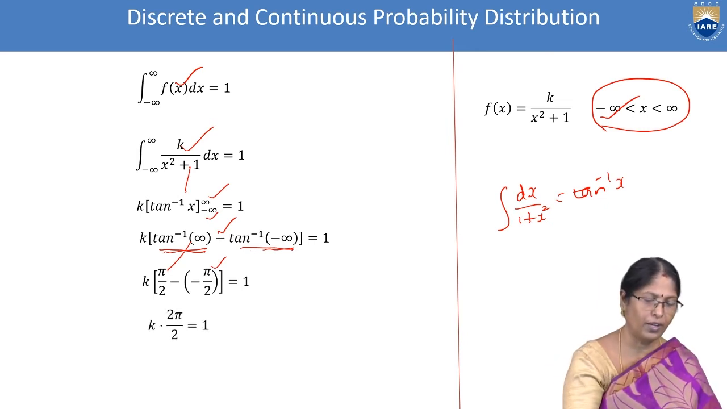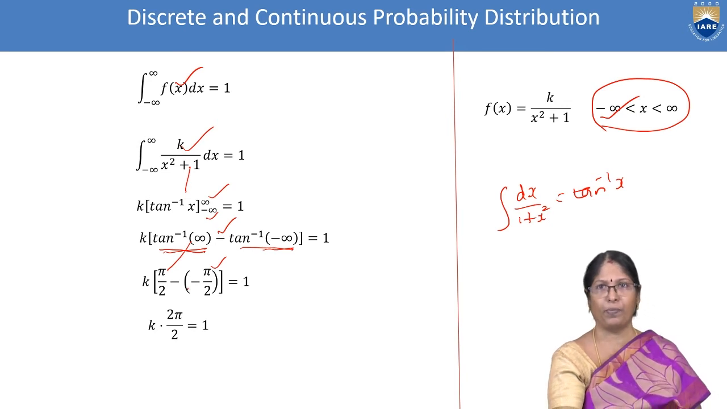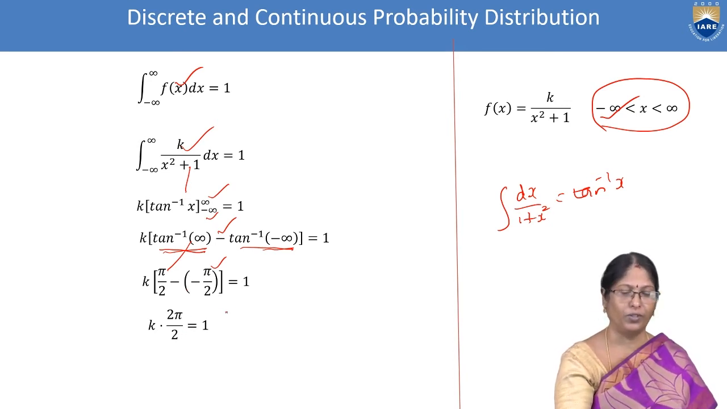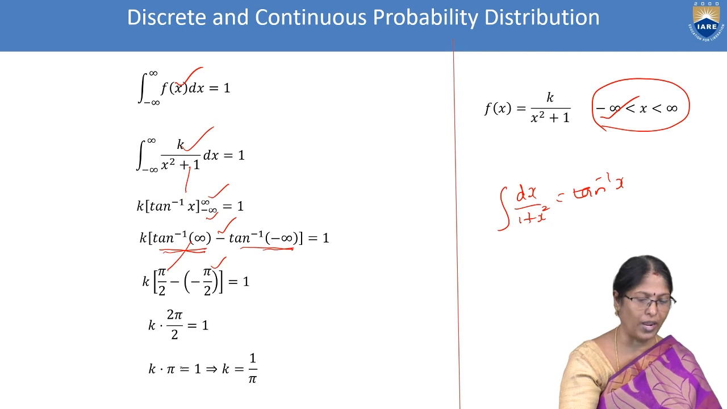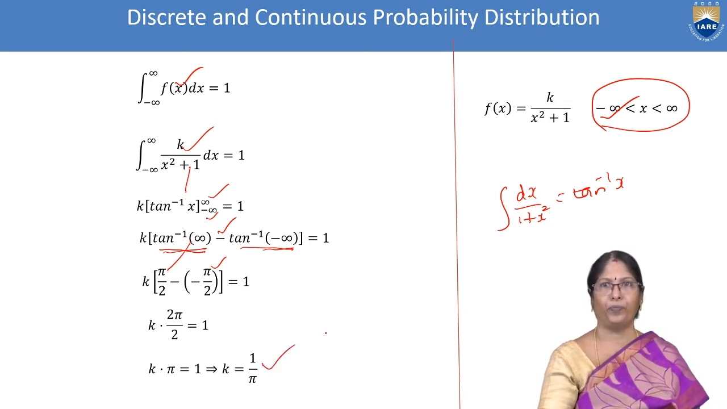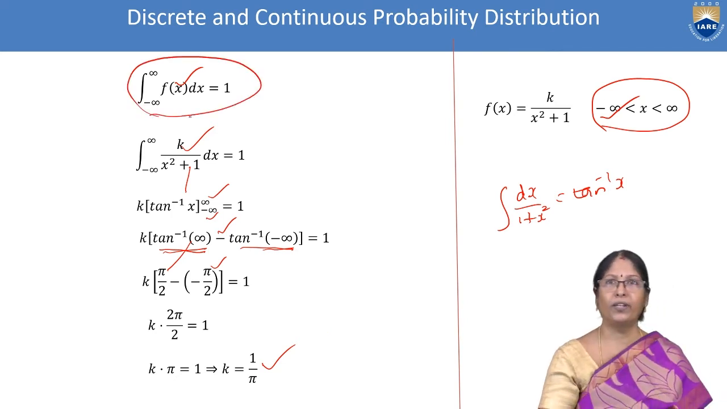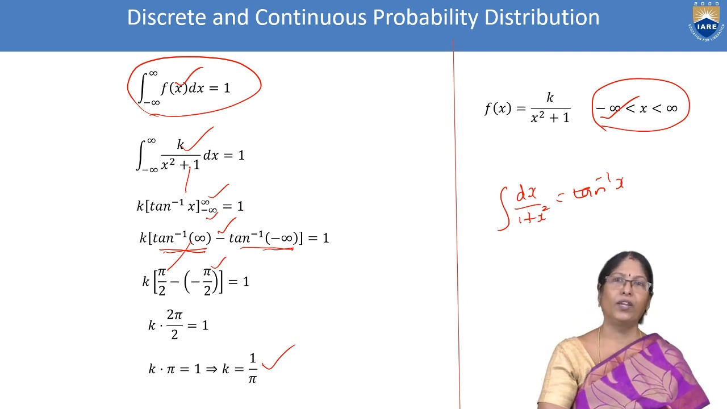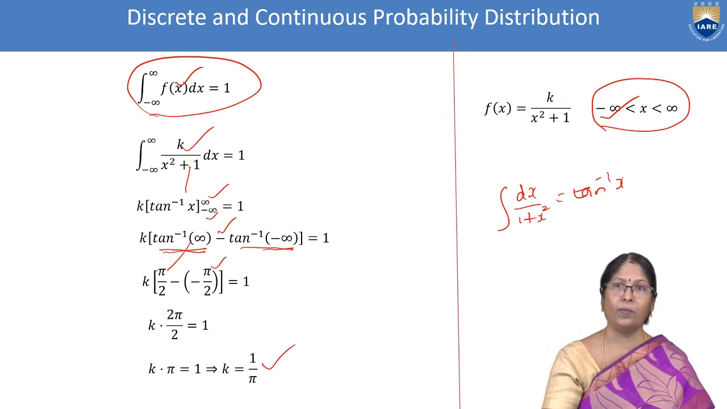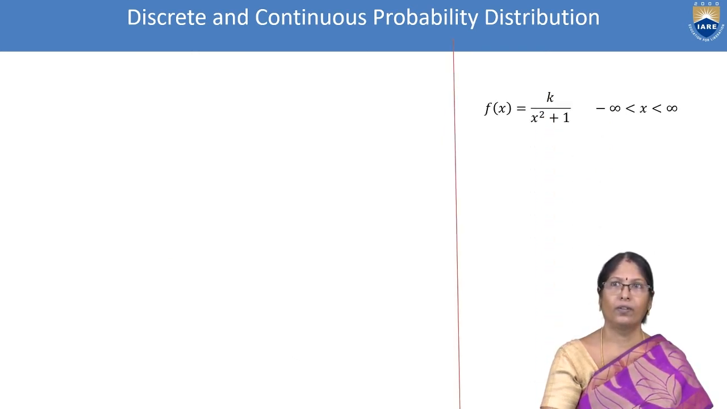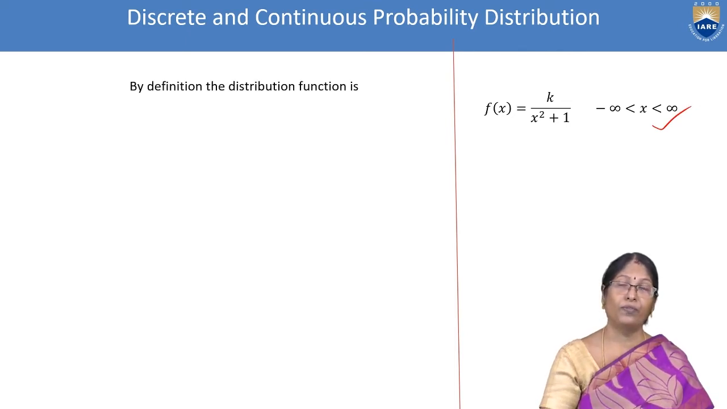So k of, minus into minus is plus, 2 pi by 2, which is equal to 1. So k into pi equal to 1, and we get the k value 1 by pi. So using this formula, the total probability is 1, we evaluated the value k equal to 1 by pi. Now our function is this one. But now we have to do the definition of the distribution function.